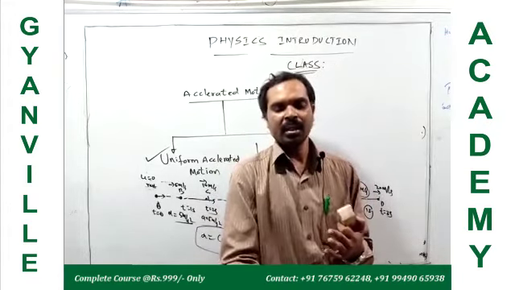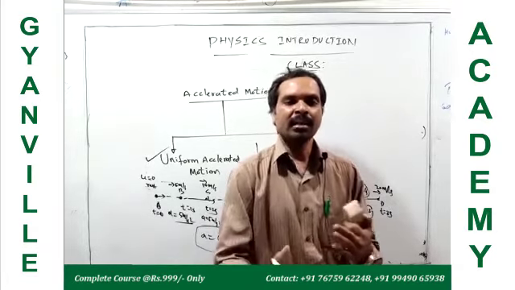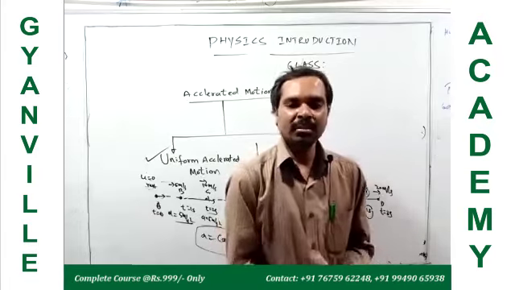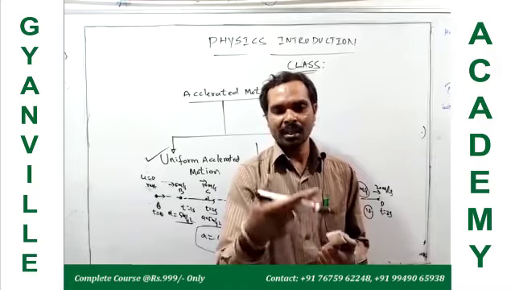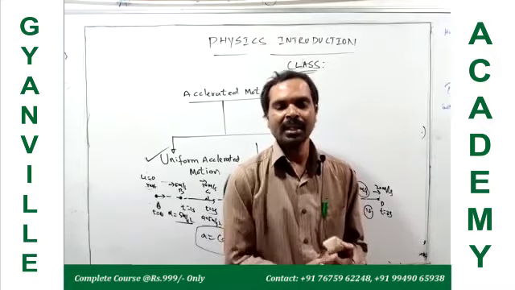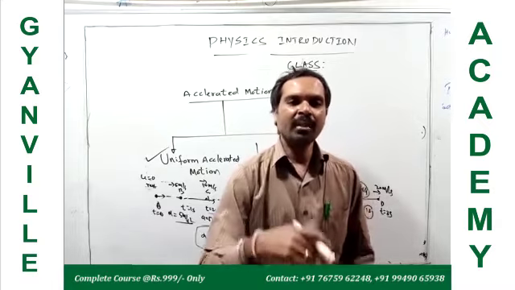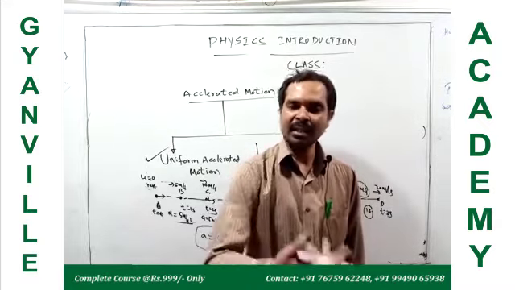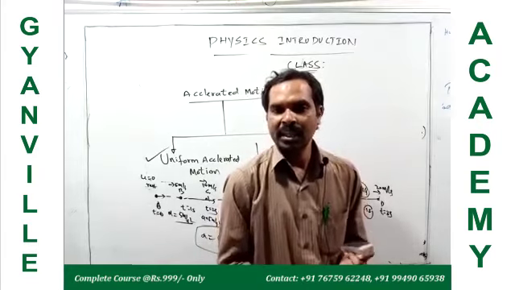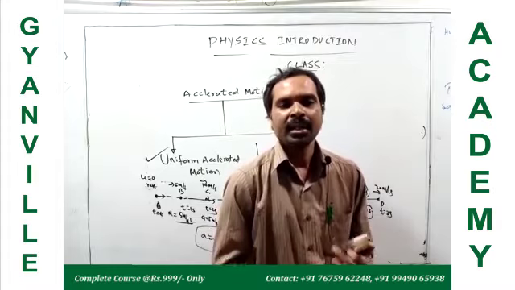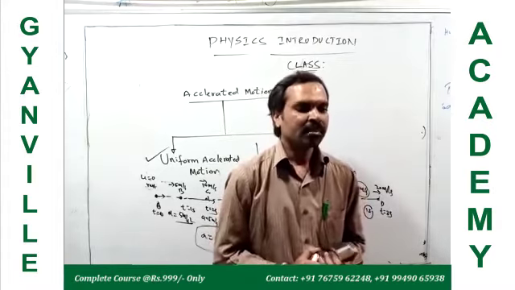So the driver applies the brakes, and gradually the velocity of the car decreases. When the velocity of the car decreases, the acceleration is negative. The final velocity is less than the initial velocity. That is called negative acceleration. We also call it retardation, or deceleration.